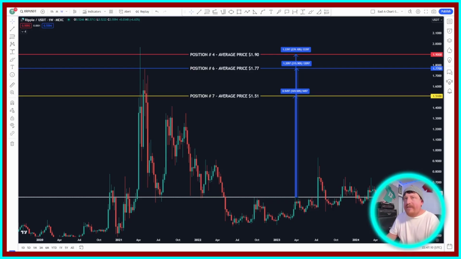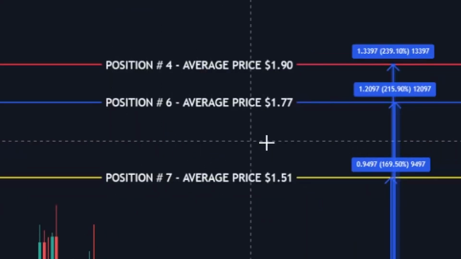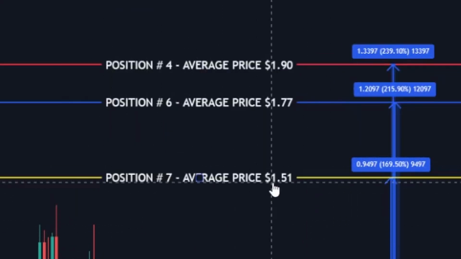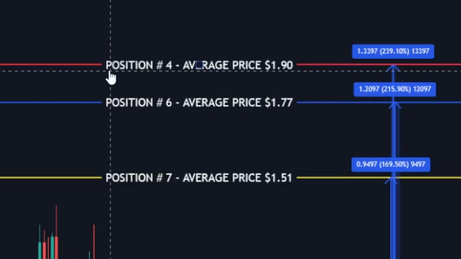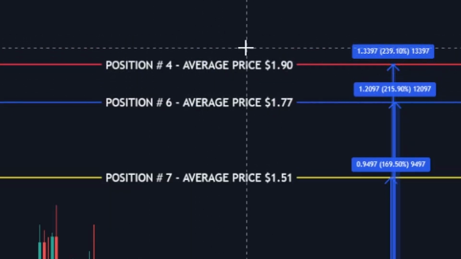So from there, that brings us over here to an XRP chart on TradingView, just to present that data for you. I have a yellow line, a blue line, and a red line, each representing those average prices based on those positions. So if we zoom in here, we can see position number 7, average price $1.51, position number 6, average price $1.77, position number 4, average price $1.90.